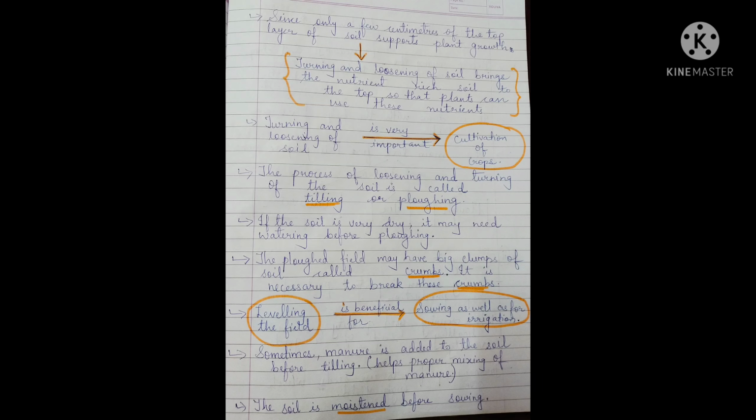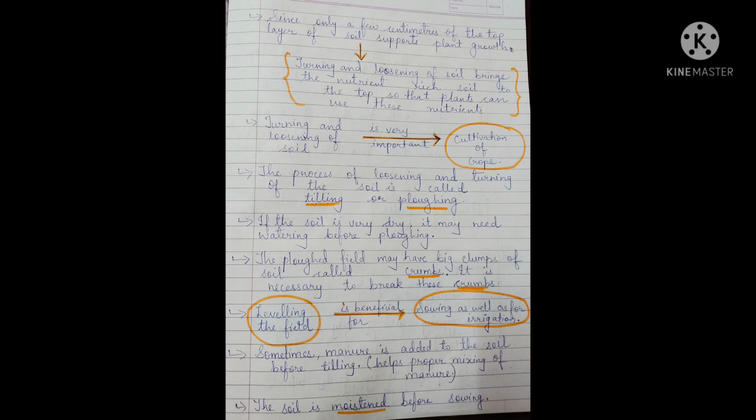Even in the irrigation process, when the farmer is watering the field, at that time also they will have problems. So leveling the field is very important, and it is very beneficial at the time of sowing of the seed and at the time of watering the plants. Okay, now sometimes what the farmers do when they are preparing the soil is that at that time only they add manure.